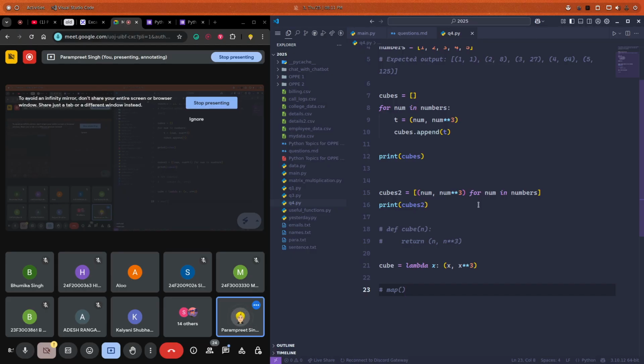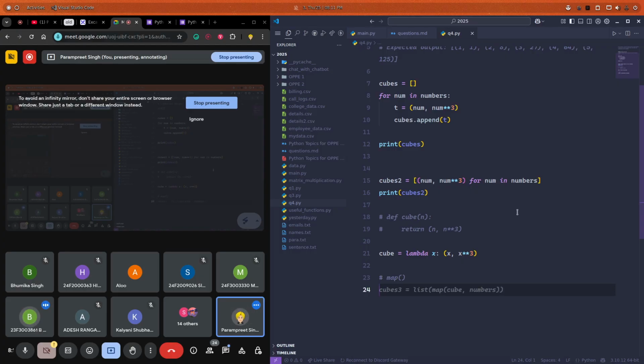Okay, no worries. It's a conversion of string into integer? Okay, no, not exactly that. What map does is it takes a function, and it takes some iterable. That can be anything. That can be a list, that can be a string, that can be a dictionary, tuple, set, anything.